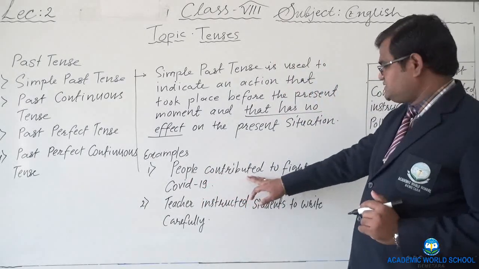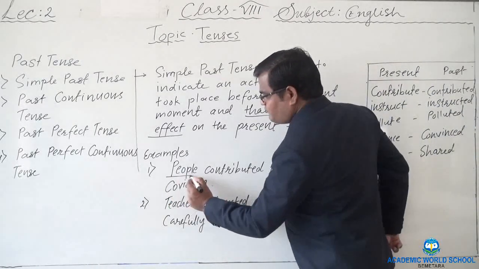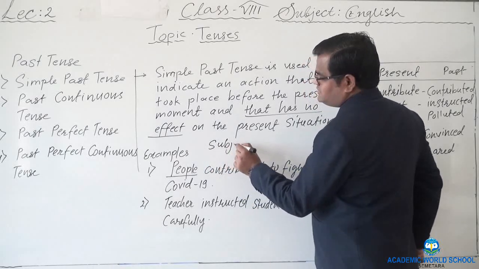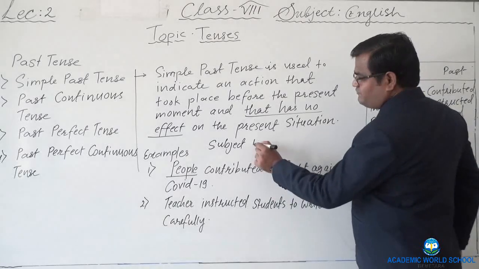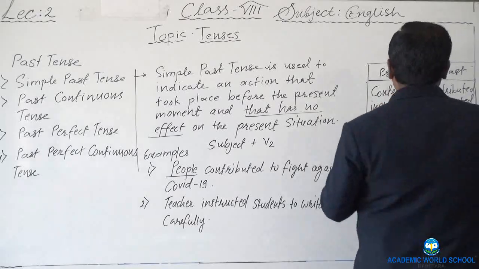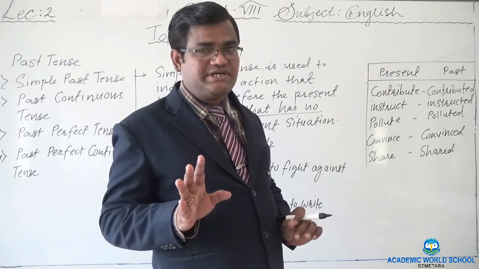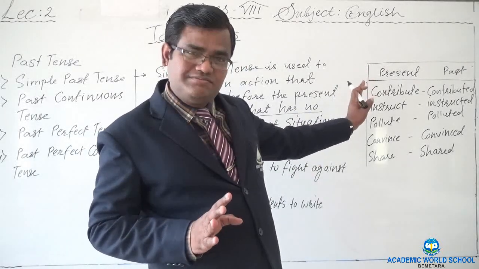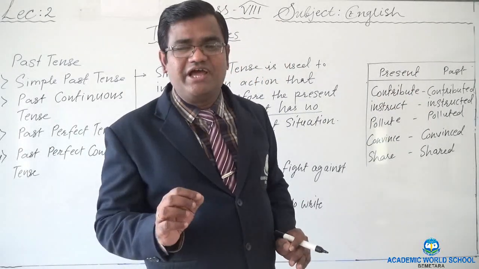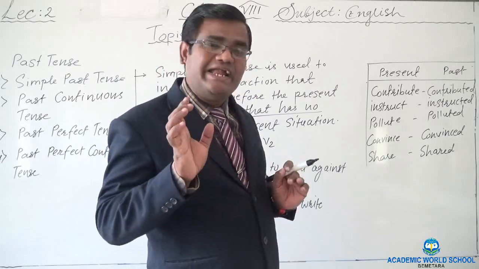People contributed to fight against COVID-19. As usual, the formula will remain the same for simple past tense. We use the subject, and after the subject we usually take the second form of the verb because it is simple past tense. We had seen four forms of the verb yesterday. First form is called present form, second form is past form, third form is past participle, and the fourth form, the present participle, is the ing form.